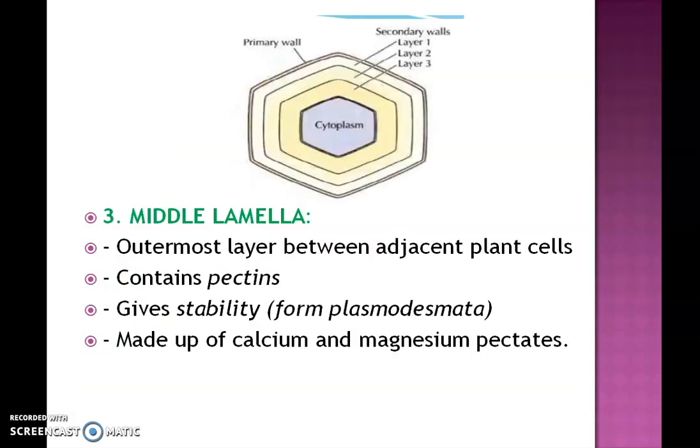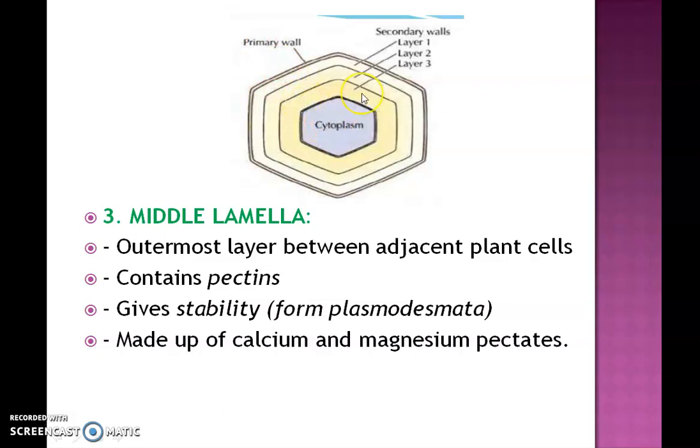Here also we can see in this figure, this is the cytoplasm. Outside the cytoplasm, we have the first, innermost layer, that is the secondary wall. Innermost layer is the secondary wall. It again has three different layers, which we are leaving aside. Secondary wall is again laminar. And outside the secondary wall we have the primary wall, and outside the primary wall we have the middle lamella, which cements the adjacent cells.